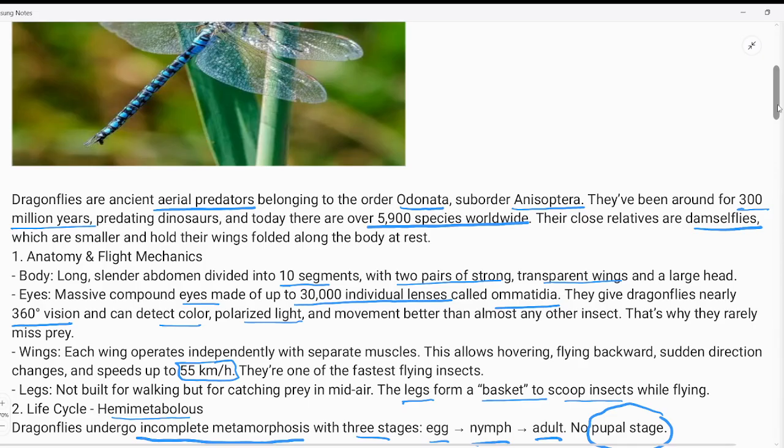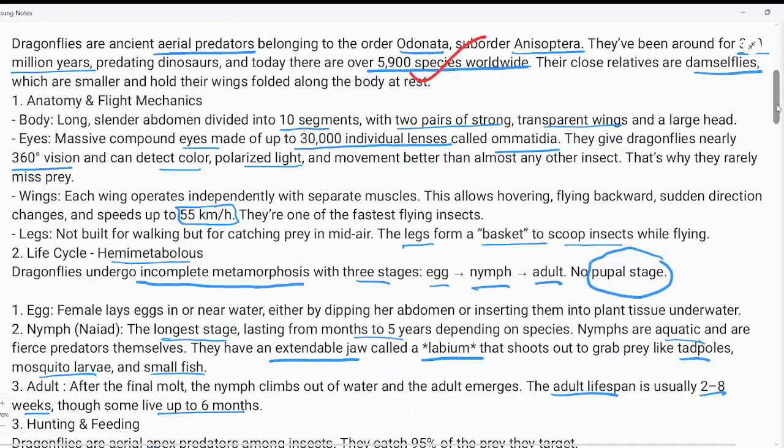And worldwide, 5,900 species are available, right? And its close relative is damselflies. Damselflies. Okay, and we talk about the anatomy and flight mechanism.